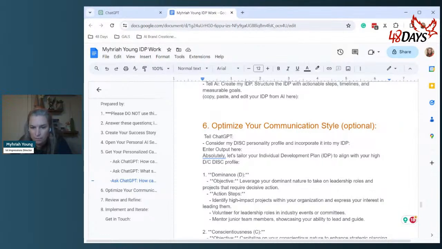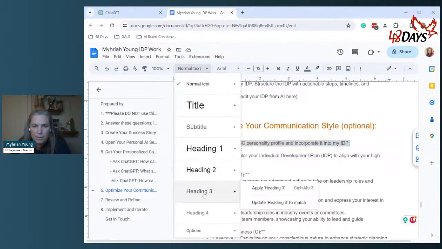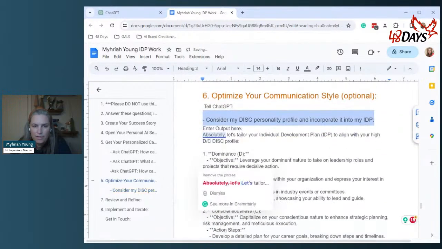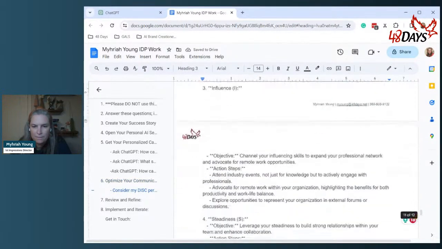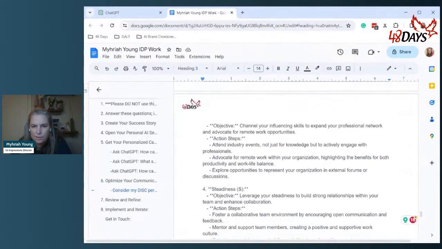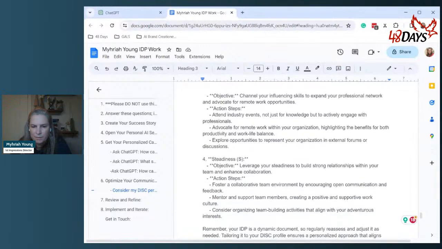So here's your information. And I'm going to go ahead and right now make that a heading 3 so that I have that easily. But yeah, it's got some really great little action steps.